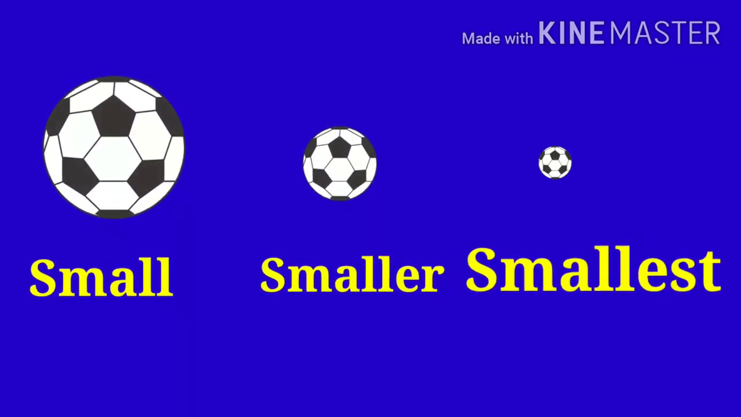Now look here. Small, smaller, smallest. Small will be the positive degree. Here without comparison we can say this is a small ball. Now here we are comparing the first and the second. Comparative degree, it will become smaller. This ball is smaller than the first one, and the third one, it is the highest degree, that is smallest. This is the smallest of all the three. So first one is positive, second is comparative, and the third one is superlative degree.